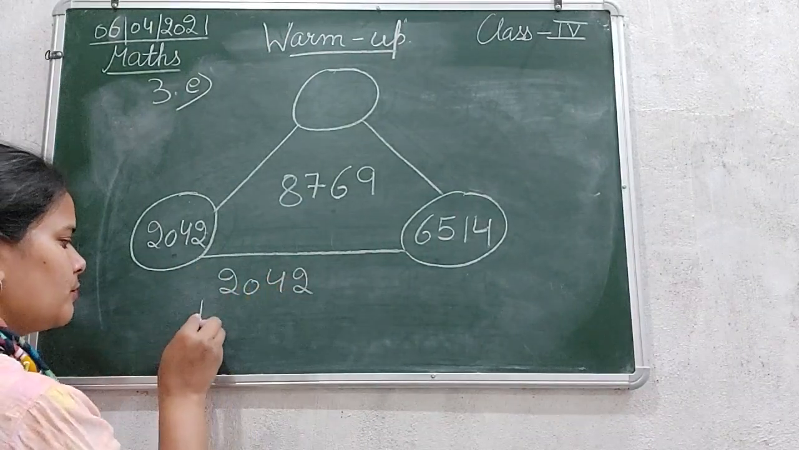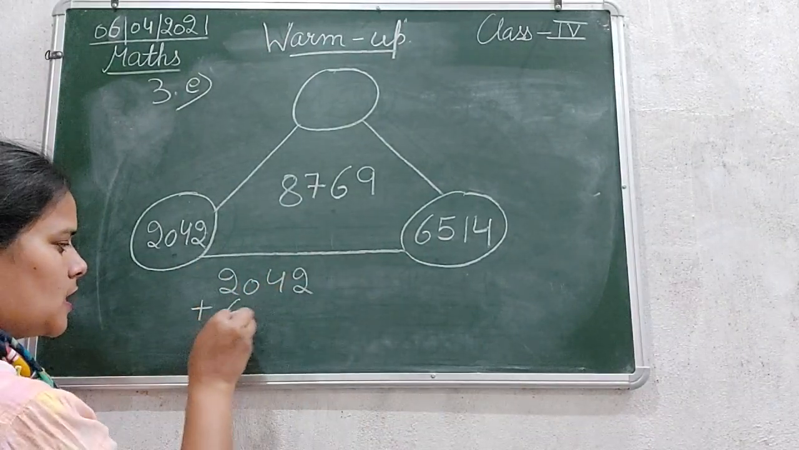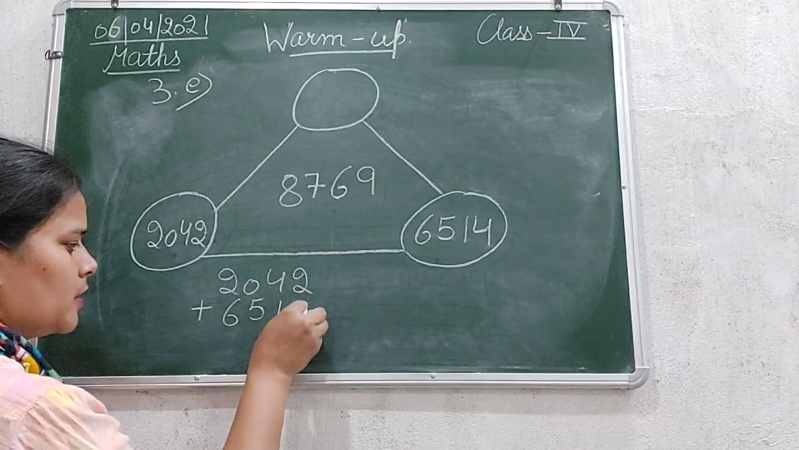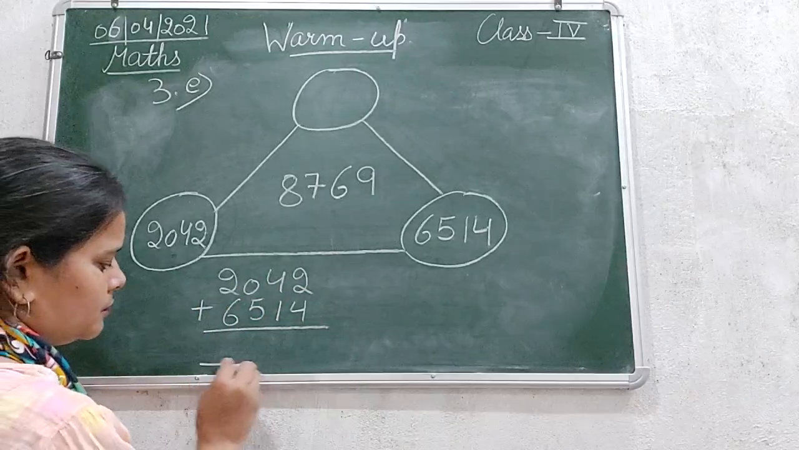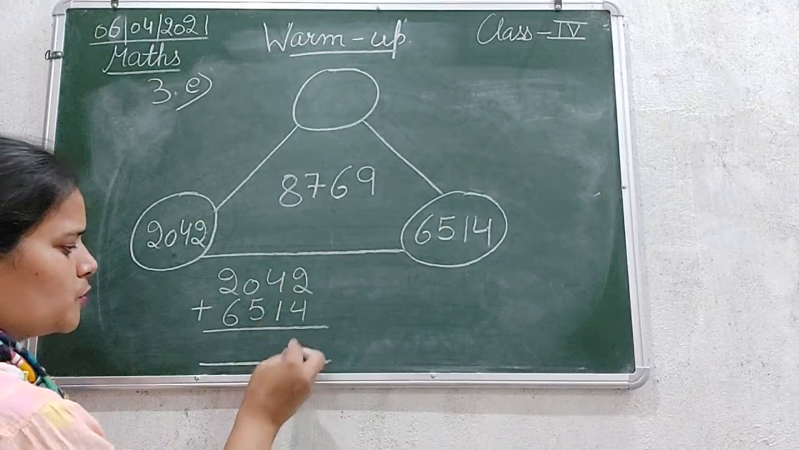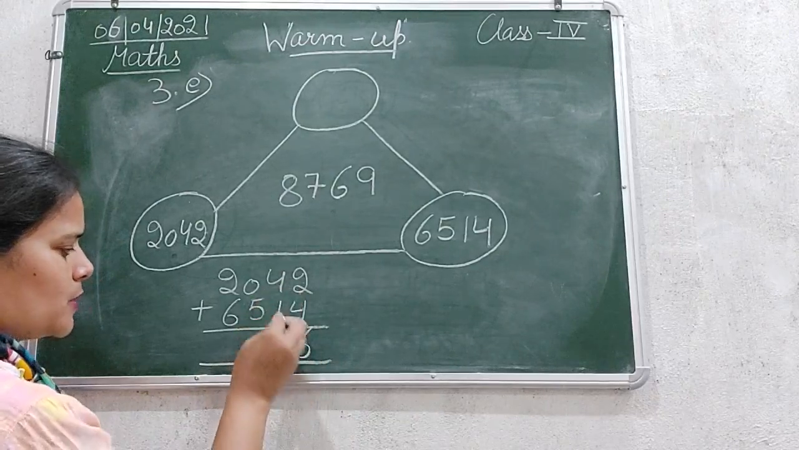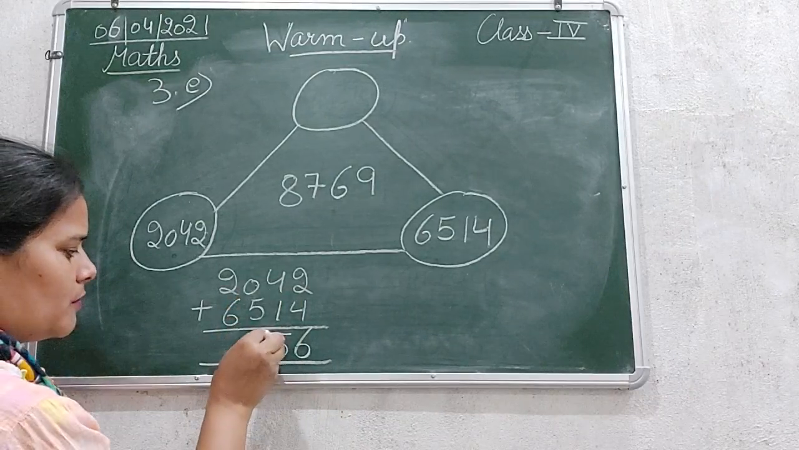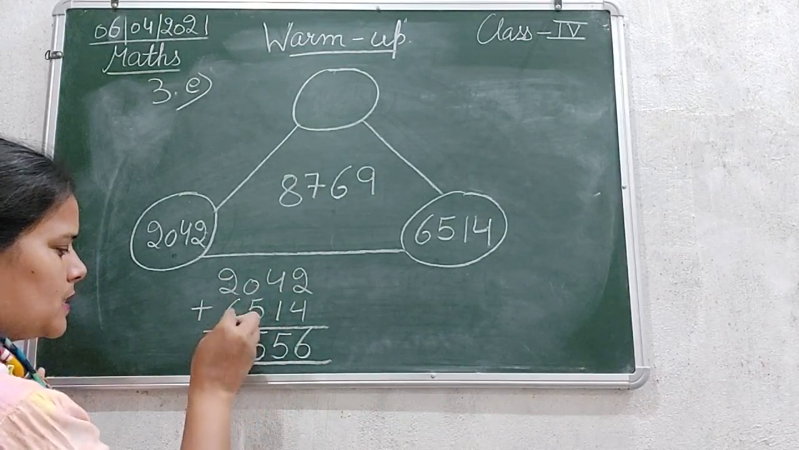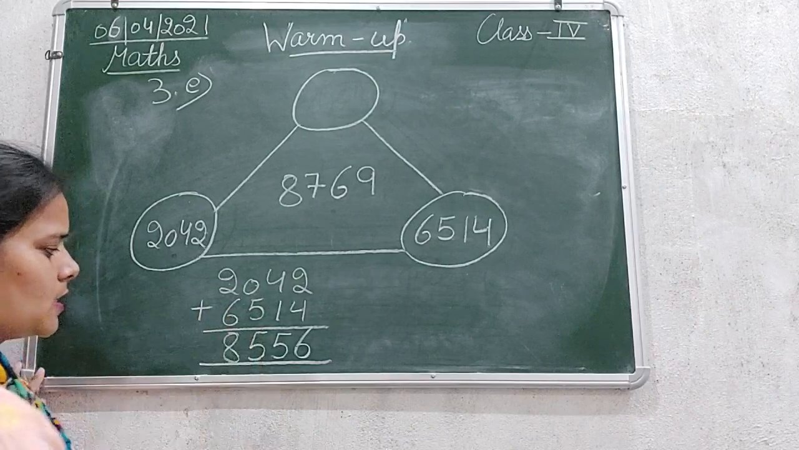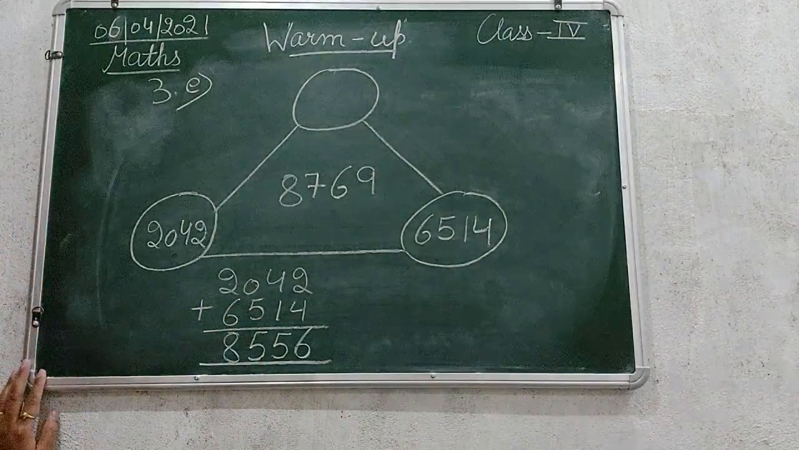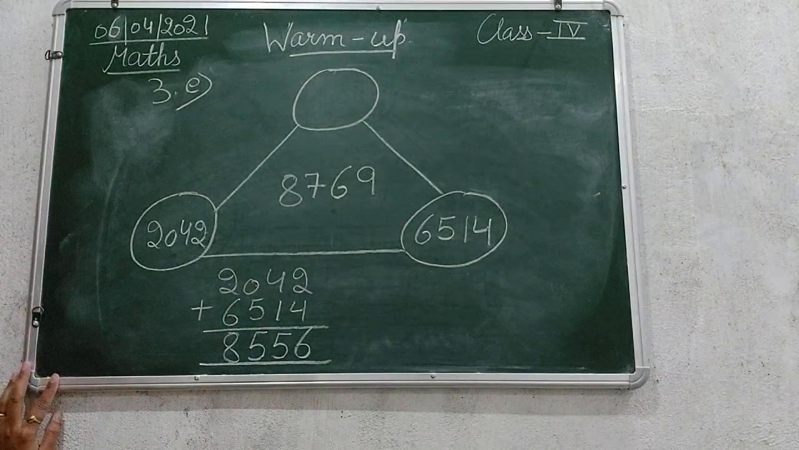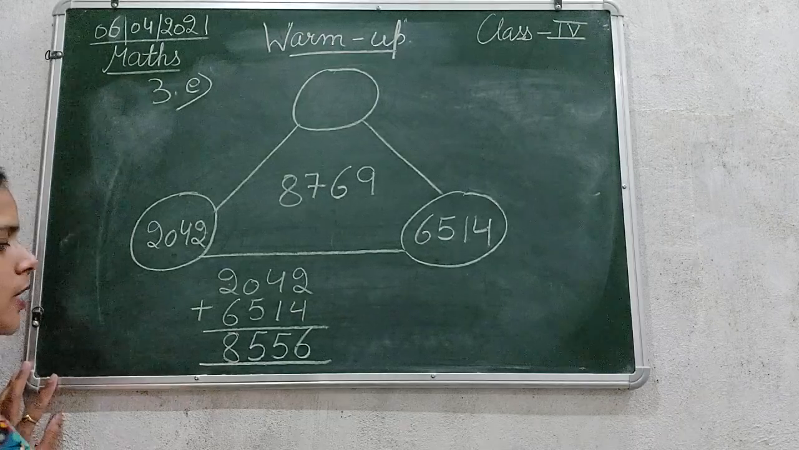2042 plus 6514. 4 plus 2, 6. 4 plus 1, 5. 0 plus 5 is 5. 2 plus 6 is 8. That is 8556. Okay, now let's subtract